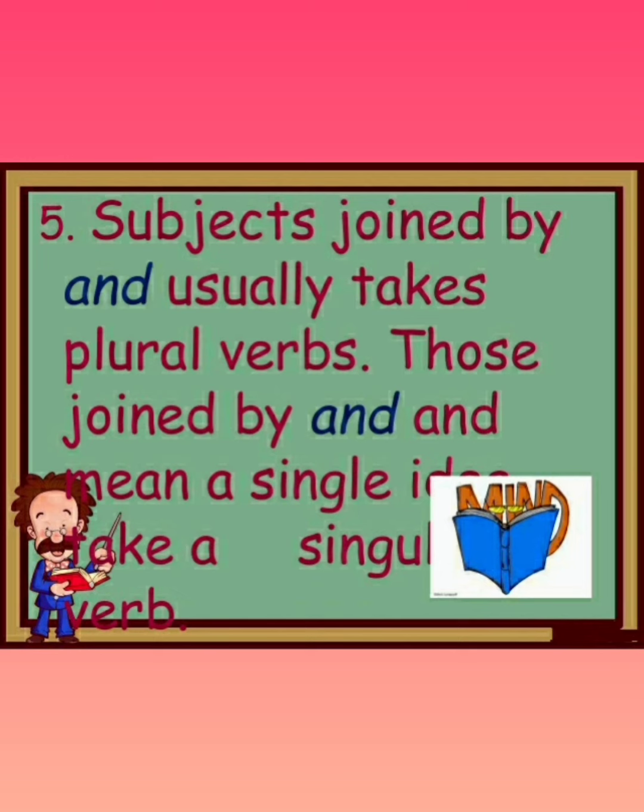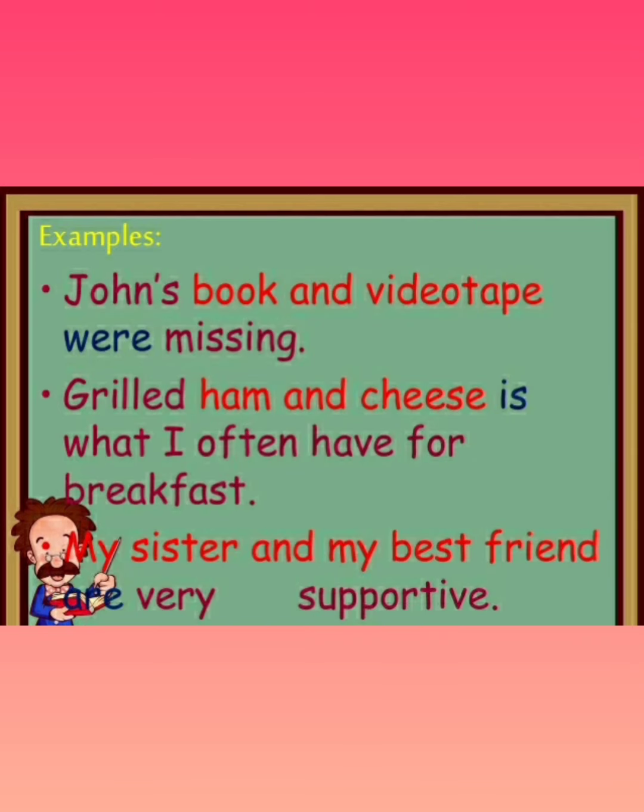Those joined by and but that mean a single idea take a singular verb. So subjects joined by and usually take plural verbs, but those joined by and that refer to a single idea take a singular verb.